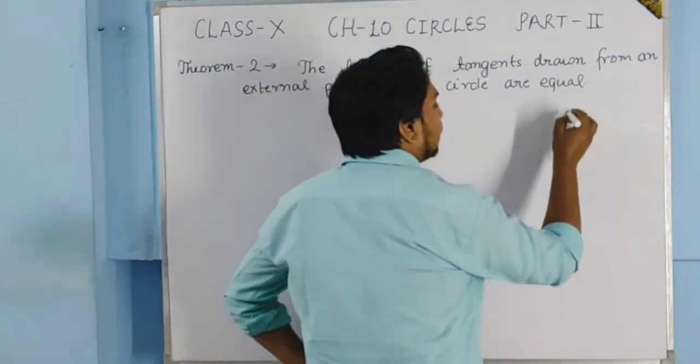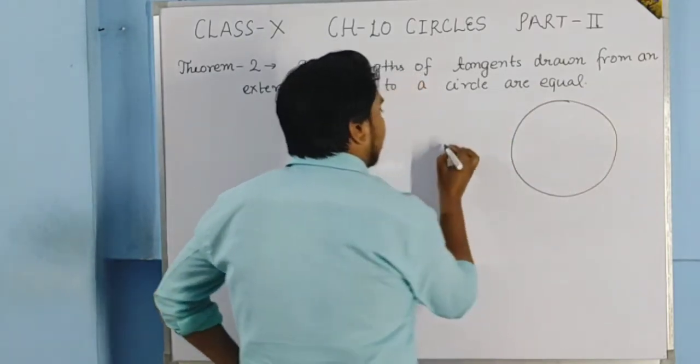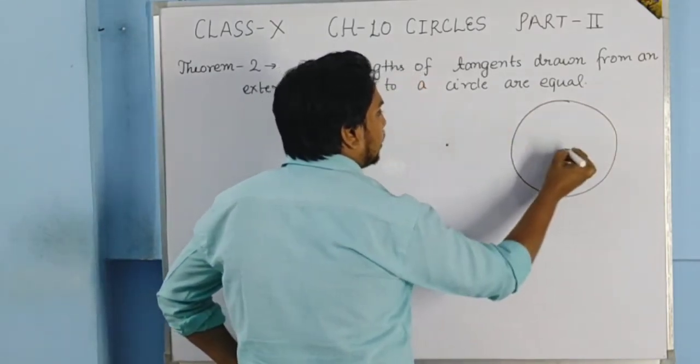Okay, what does that mean? Suppose here is a circle, and one point is there which is outside the circle.